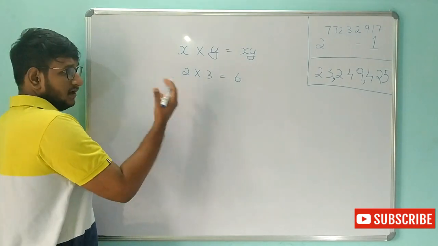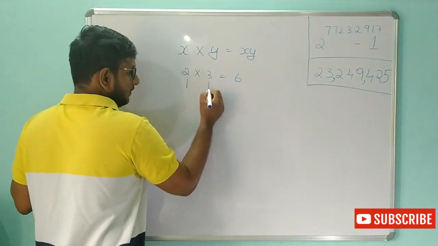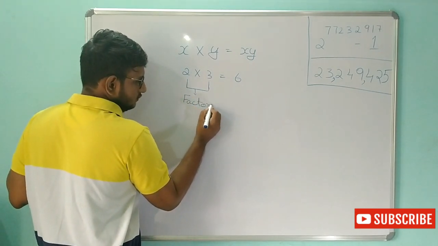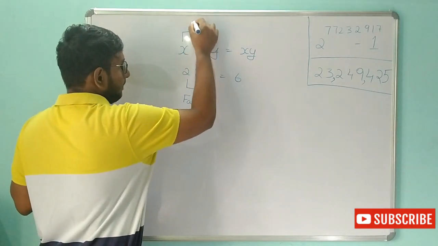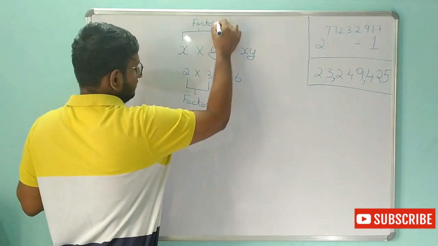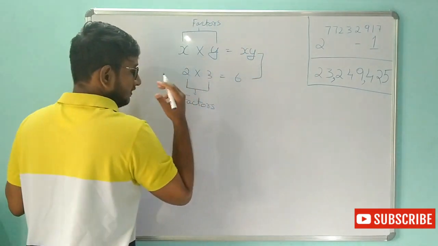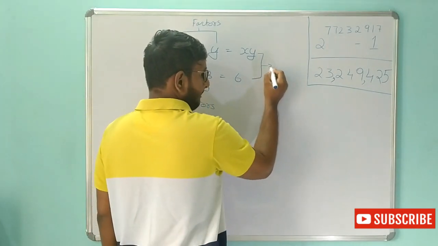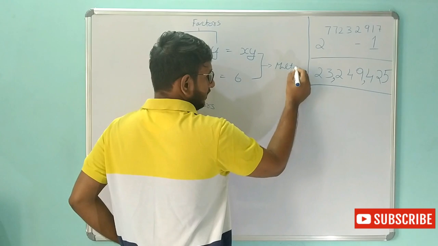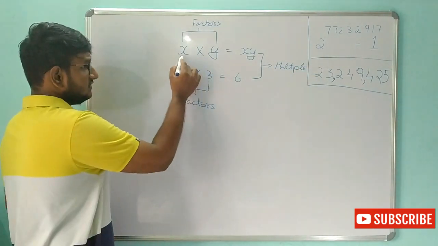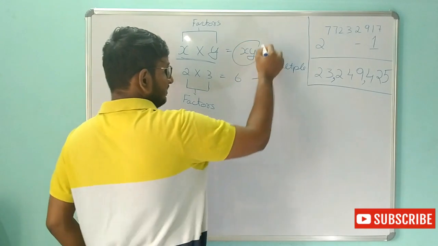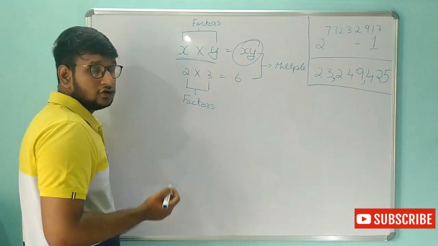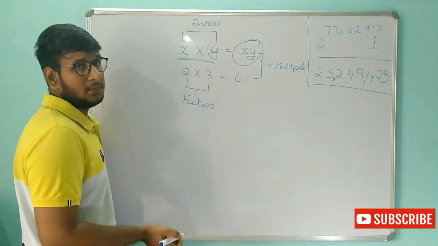So in this case this is a multiplication, and these two numbers are called factors. And this number, the result we get by multiplying two numbers, is called a multiple. So in a given equation, these two numbers are called factors, and the result is called a multiple. Okay.